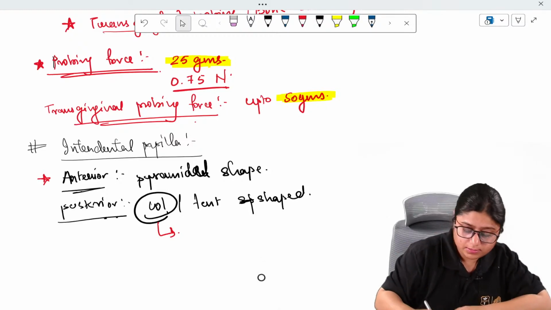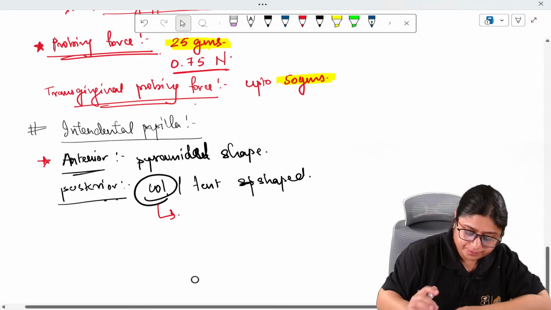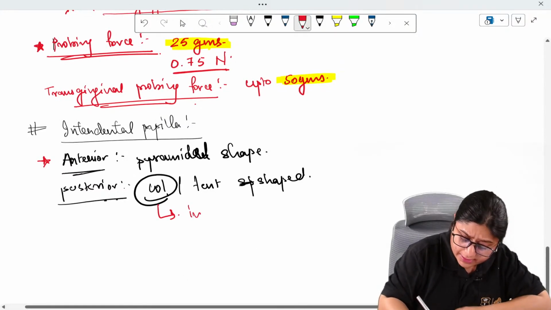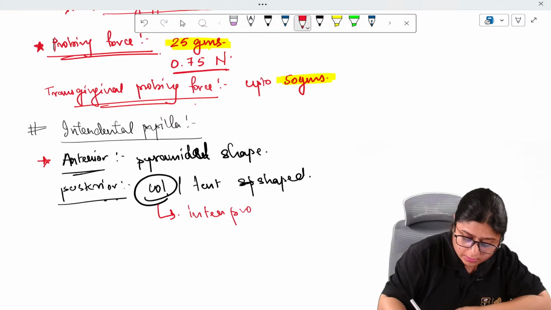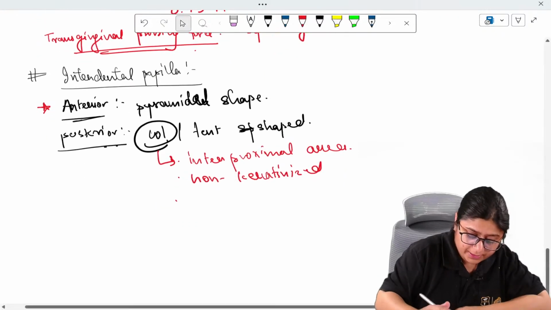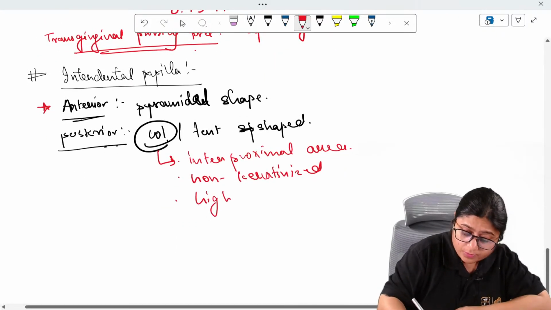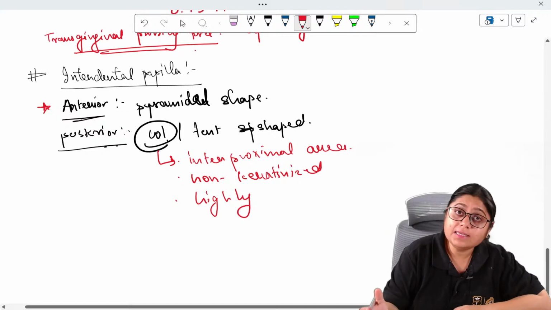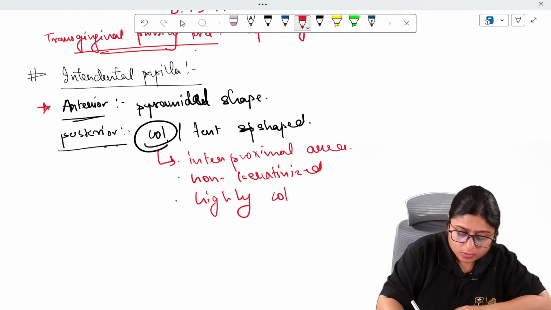Col is located in the interproximal area. It is non-keratinized, and it is highly colonized by bacteria. These are the points about col which have been asked in the exams.